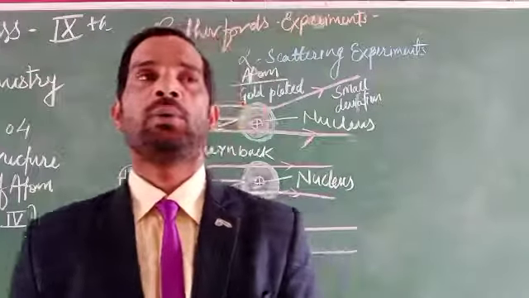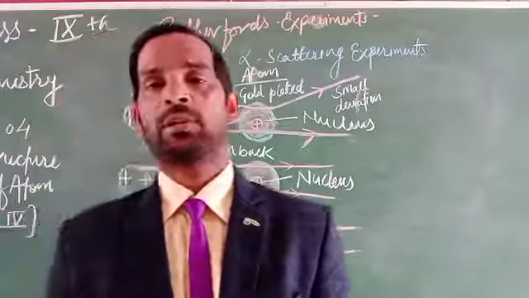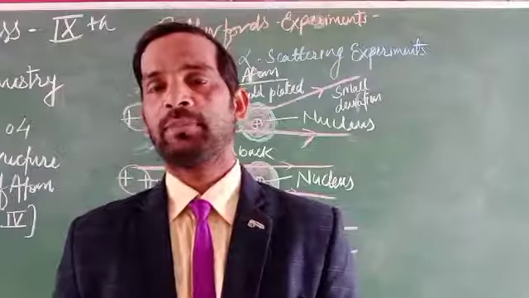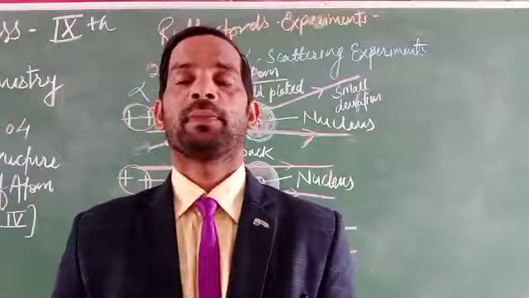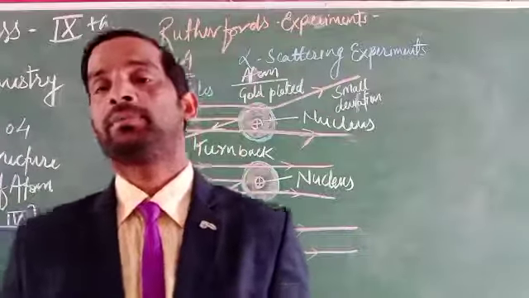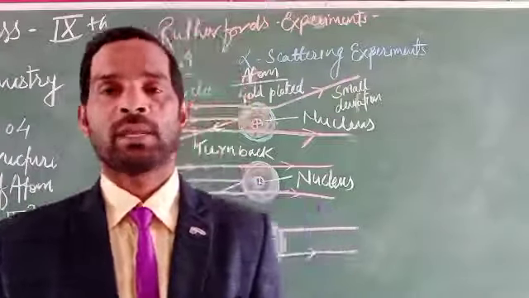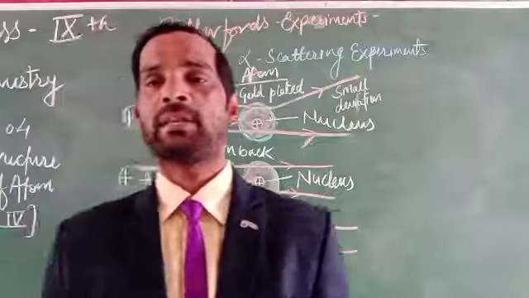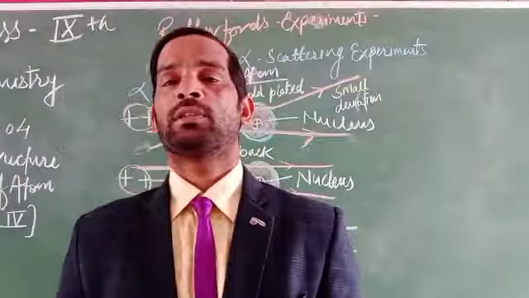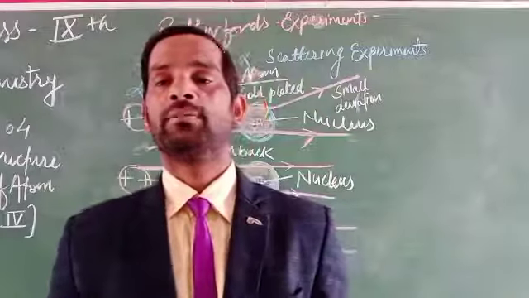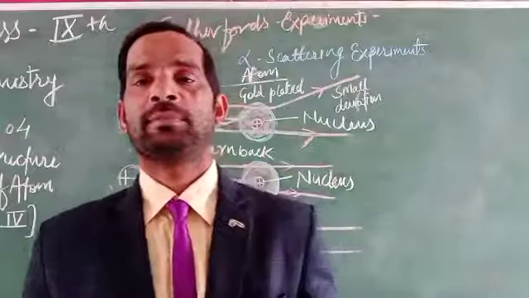But protons are not the only particles present there; there are also other particles, the neutrons. Both neutrons and protons together are called nucleons.